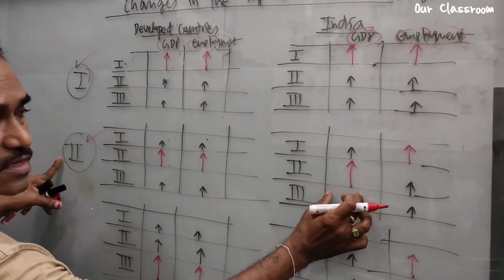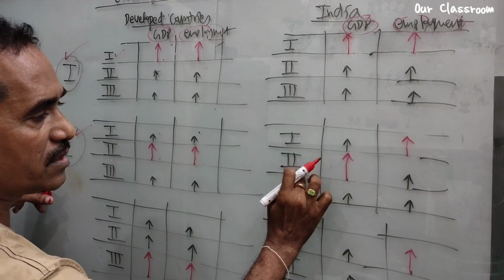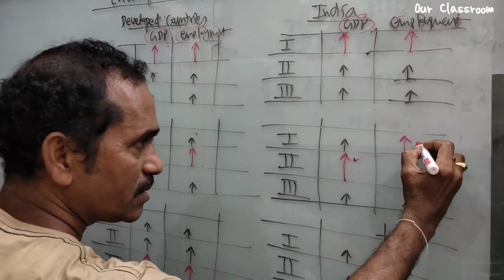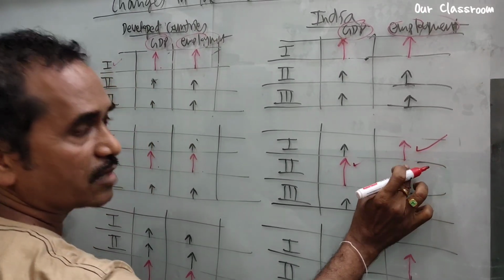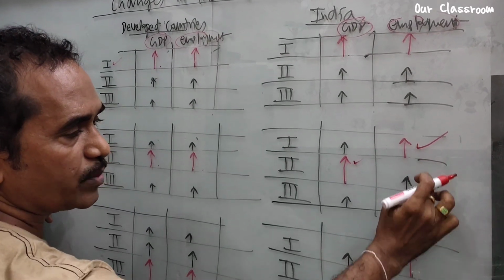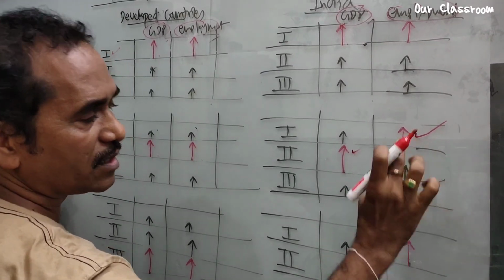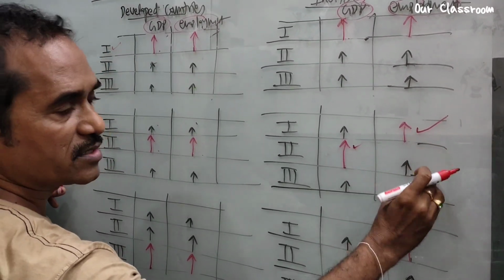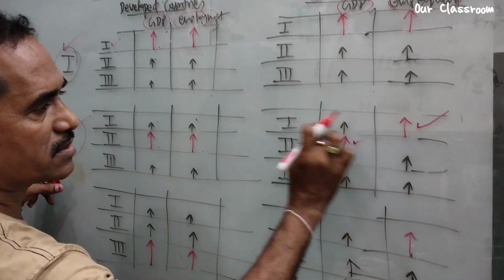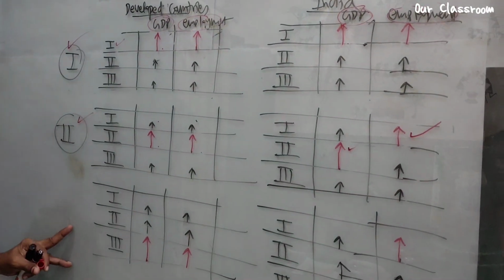Now what about the Indian context? See, here more contribution of GDP from the industry sector, right? Okay, it is correct. Now let's see here. Still the agriculture sector is dominating regarding employment, because there is no scope of employment in these two sectors. Jobs are not created, adequate jobs are not created by the government. So still the agriculture sector is dominating here. Now let's move on to the third one.